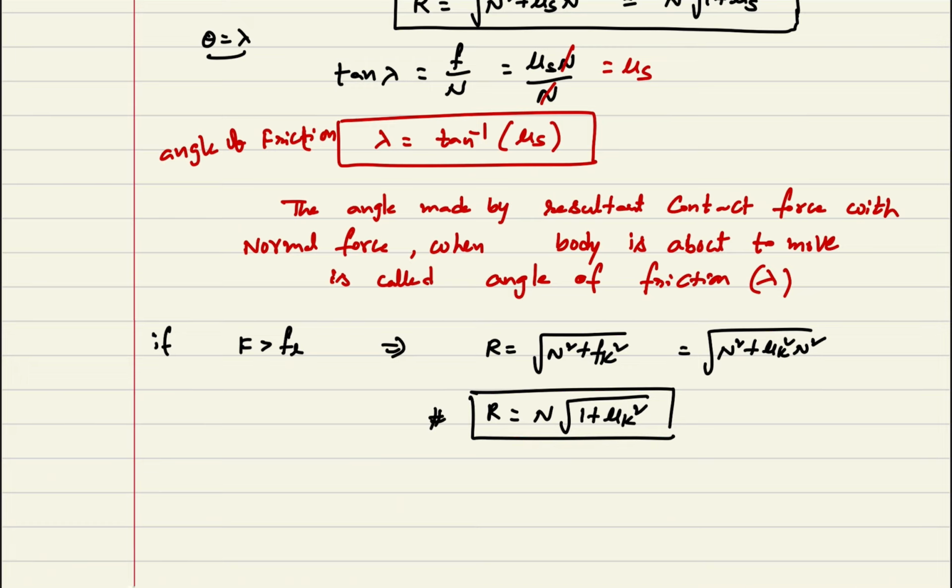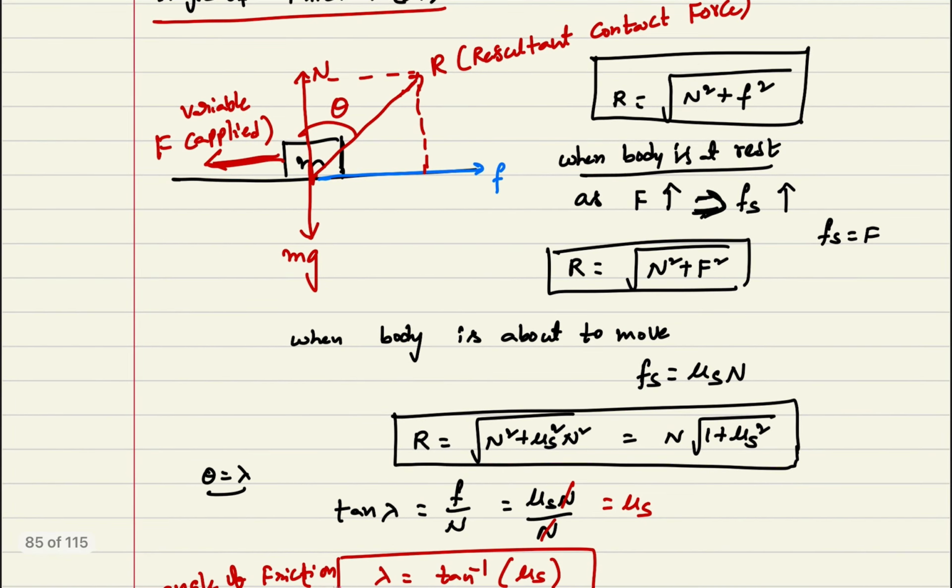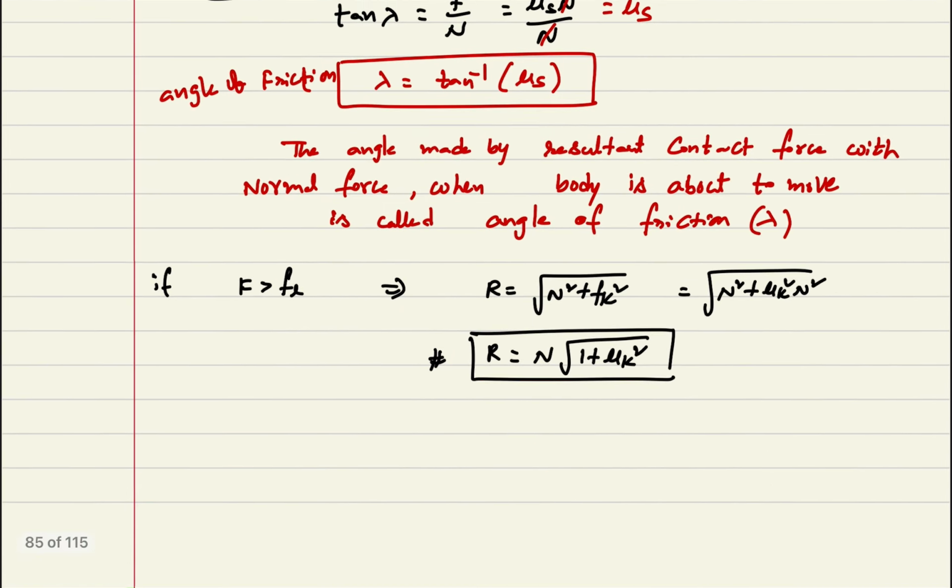You can see that as per the question, theta is slowly increasing from 0 degrees to 90 degrees. Tan theta value also will increase. At a particular angle, if theta is less than lambda, the body will be at rest. Static friction exists.